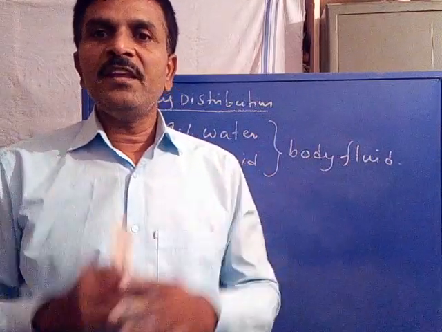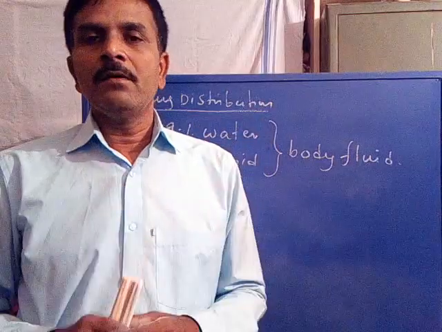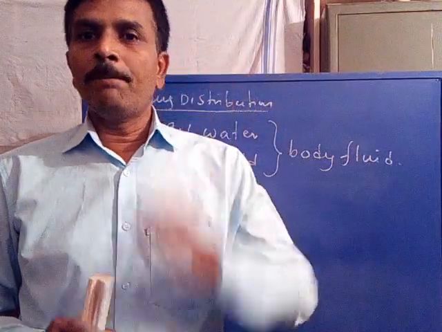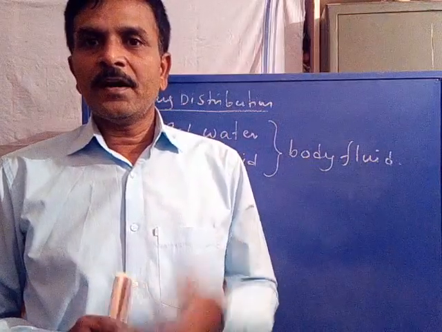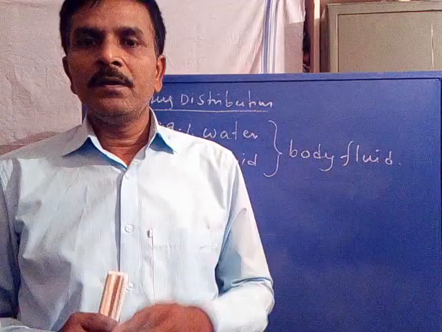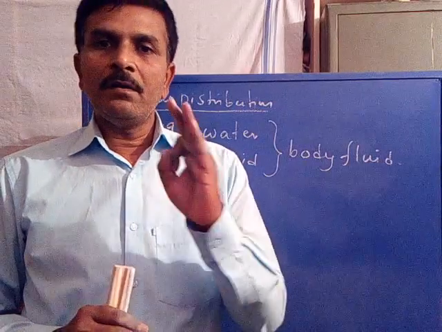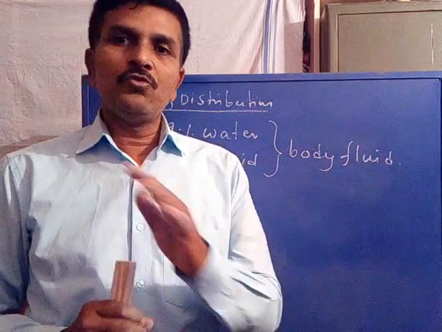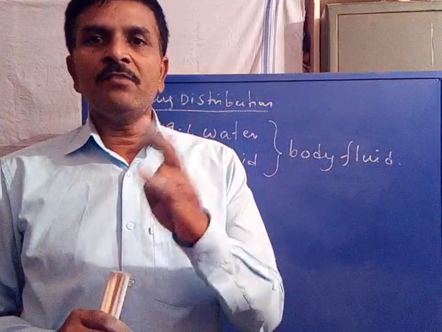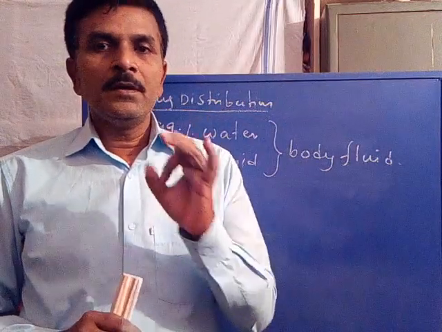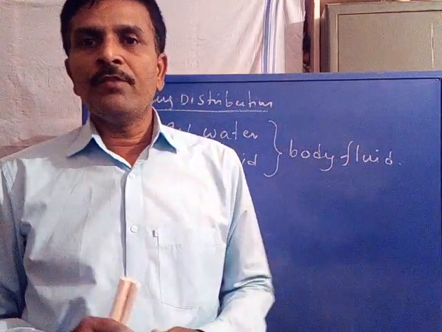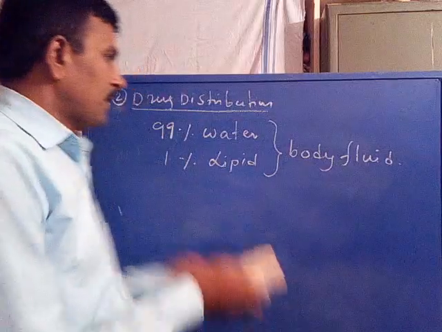So based on the pH value of the body fluid, it is divided into 4 zones or 4 compartments called plasma compartment, interstitial compartment, intracellular compartment, and transcellular compartment or zone. First one is plasma, the second one is interstitial compartment, the third one is intracellular compartment or zone, the fourth one is transcellular compartment.